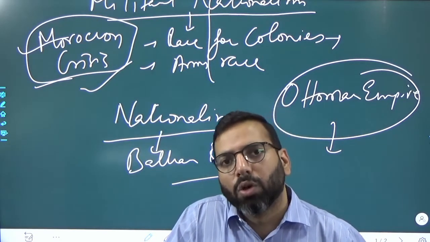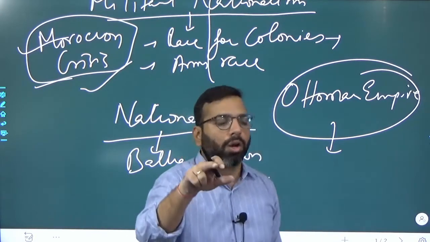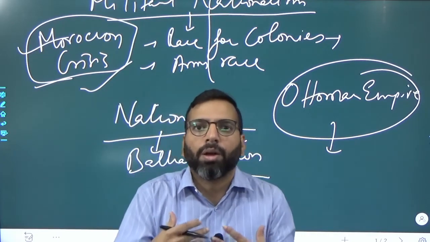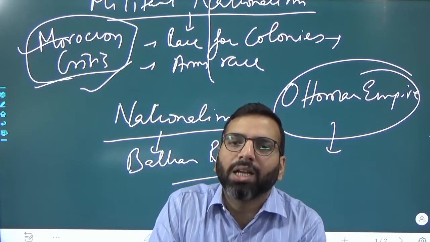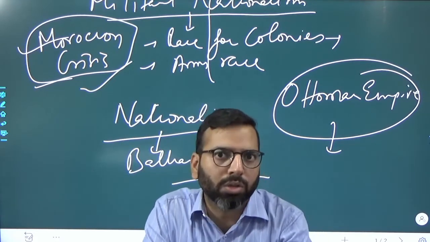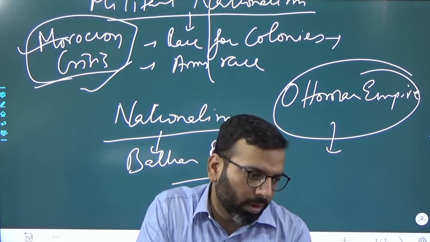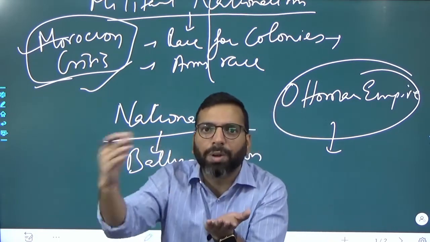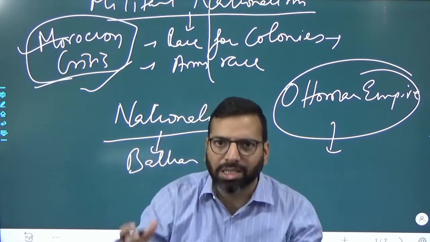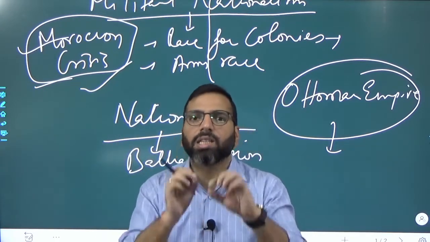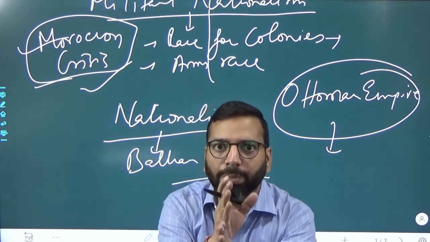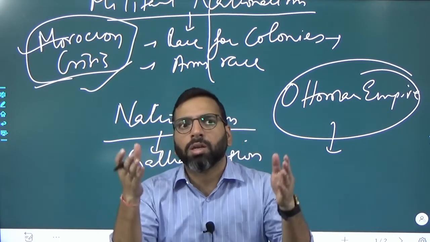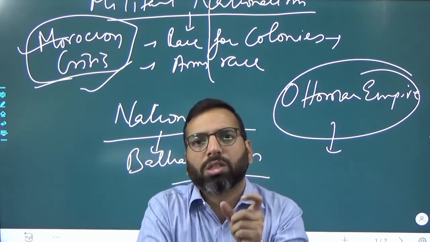When Bosnia and Herzegovina was annexed by Austria, we see a kind of anti-Austrian feeling among the Bosnian people, mainly the Slavs of Bosnia, and the Slavs were supported by Serbia, and this crisis even increased the discontent between Serbia and Austria. Please focus on these names. These are the two nations between which this war started.